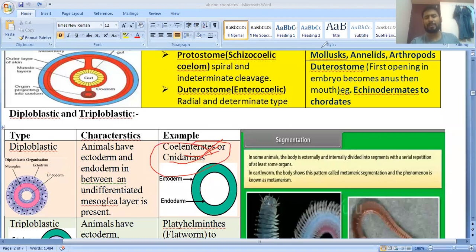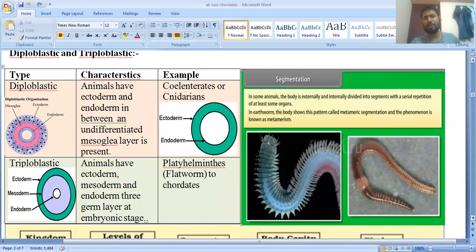Next is the triploblastic. I had already told you: triploblastic means they have three different types of germ layer: ectoderm, mesoderm, as well as endoderm. Here they have given the figure. If you see the figure, you can easily understand: ectoderm, mesoderm, and endoderm form the triploblastic. Examples: from platyhelminthes to chordates. From platyhelminthes to chordates, these are considered triploblastic animals, and they have three germ layers.